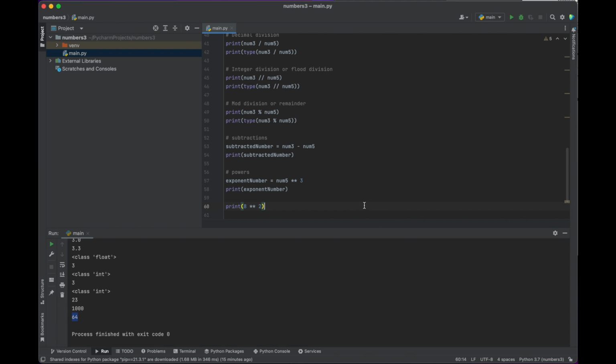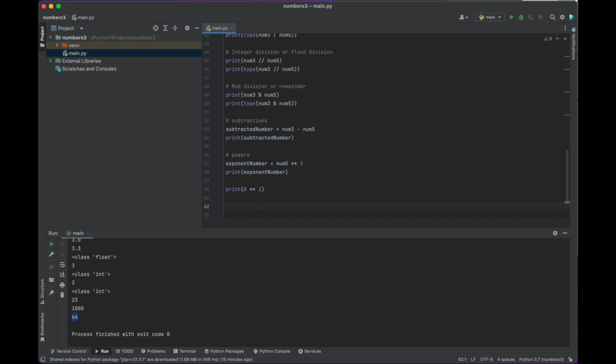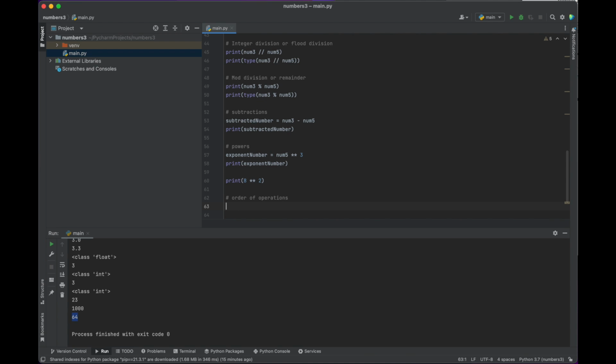Incidentally, it'll also do order of operations. Some of you might have learned that as BEDMAS. So let's make a variable called order of operations equals. Let's open our brackets. Let's say 8 plus 2 squared plus 9 times 2.